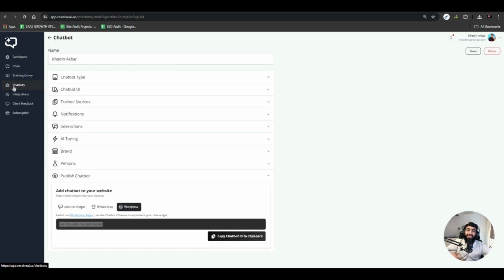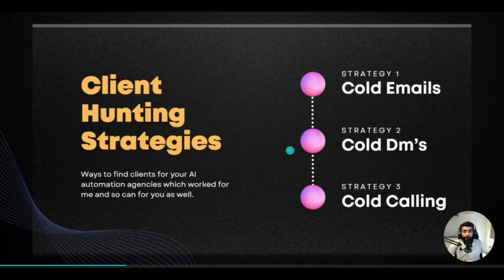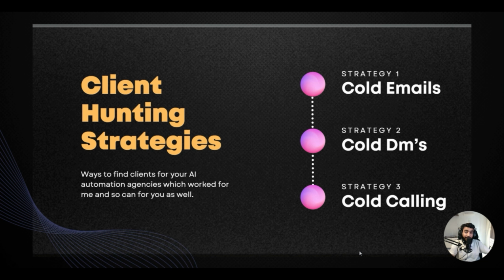But now it's time to learn how to find clients for your business. And when we talk about the agency process, the first thing is finding clients, the client hunting strategies. There are three major strategies that we are going to apply in our AI automation agency. Even I am running multiple agency businesses, and I am utilizing all these three strategies for all my businesses. And these strategies are hand vetted, tested by me.